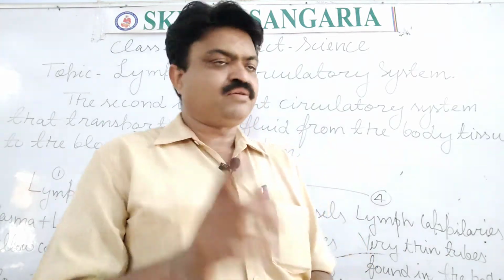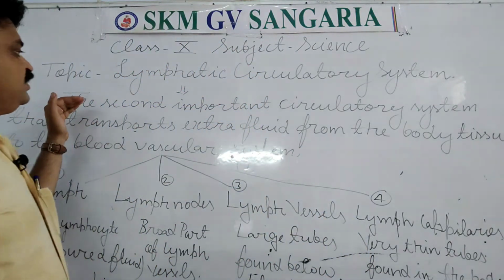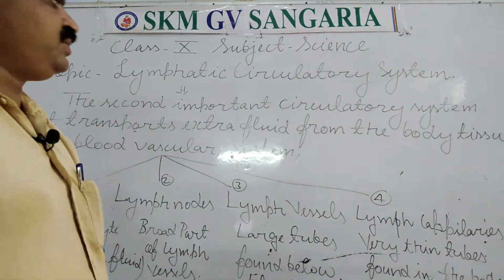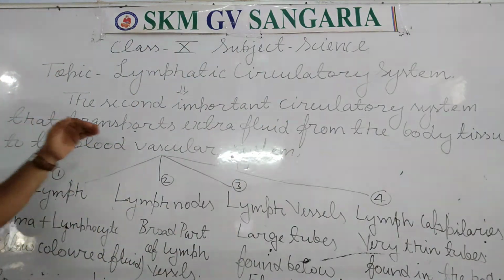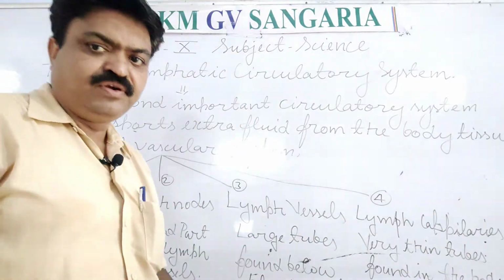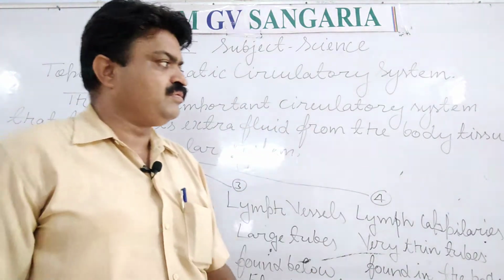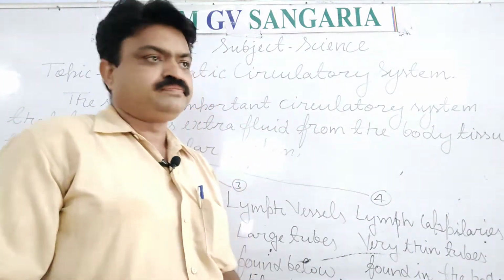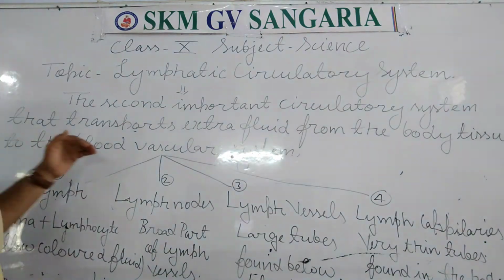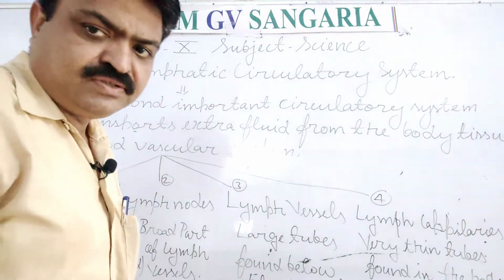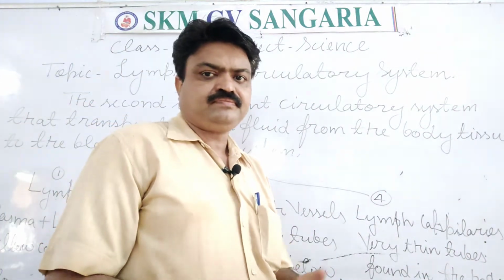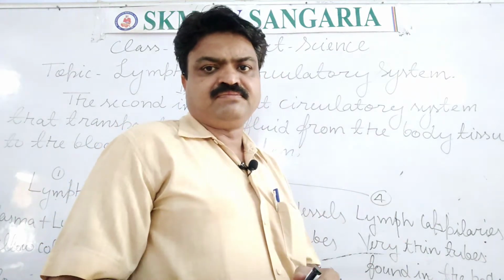The second important circulatory system, which transports extracellular fluid from the body tissue to the blood vascular system, is known as the lymphatic system, student.